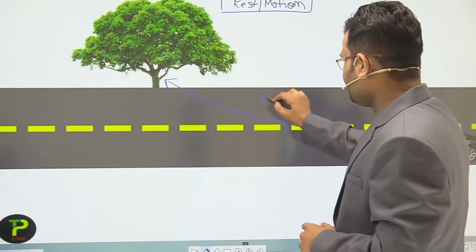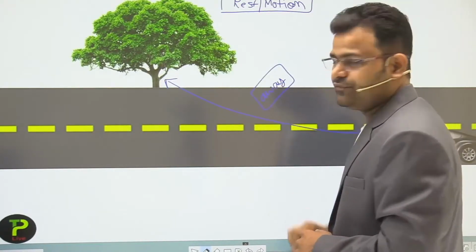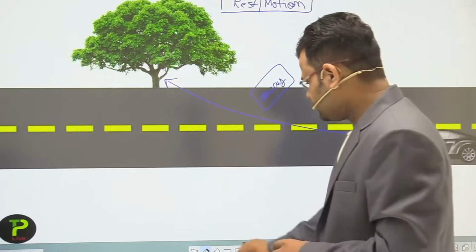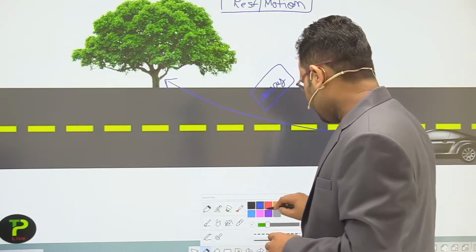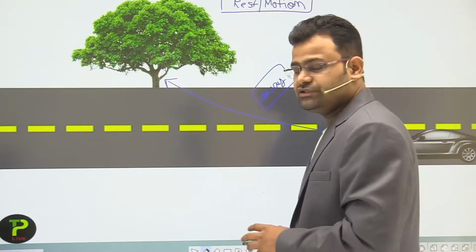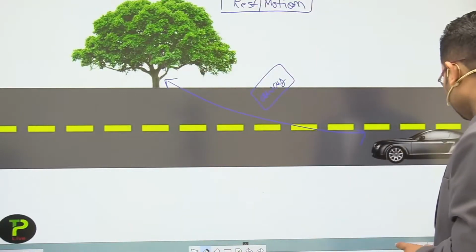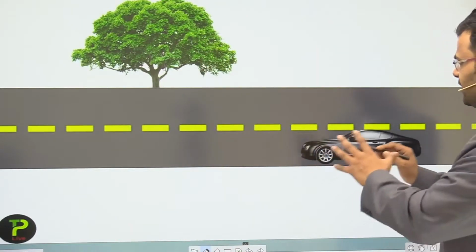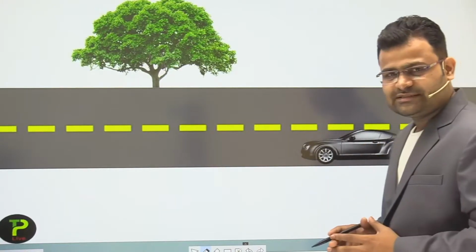Car is away from the tree, but if we change the position of that car, then what happened here students? Let's see, after some time the car moved to here, the position changed.